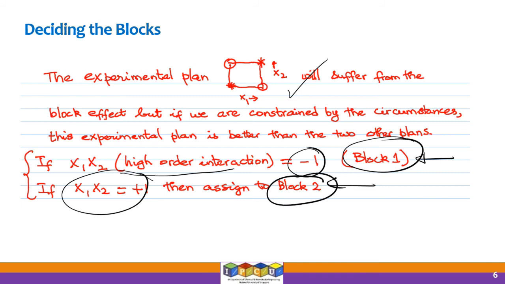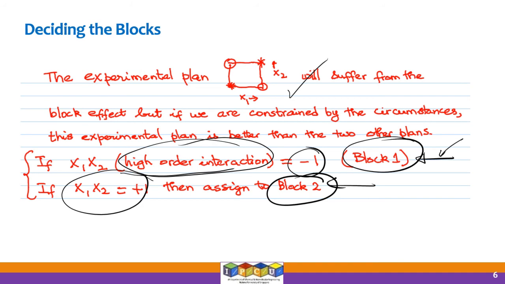All right, so the basic idea is the high order interaction, right? The high order interaction, you let it be affected by the confounding factor. That is the idea. All right, so block 1, let's say, is the inexperienced chemist. That is a person with, let's say, a possible confoundment because of the skill level.